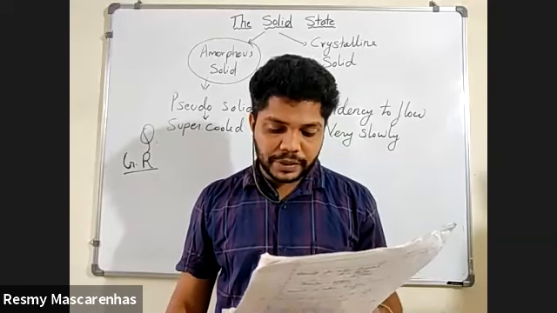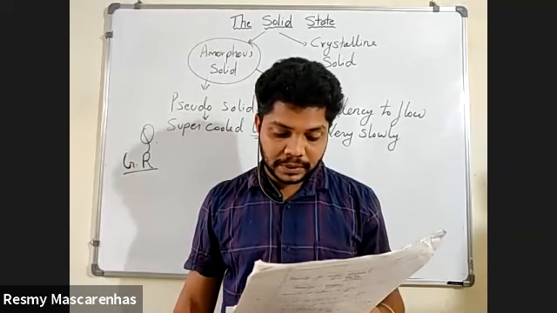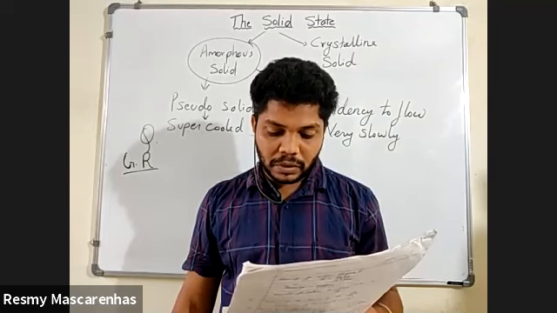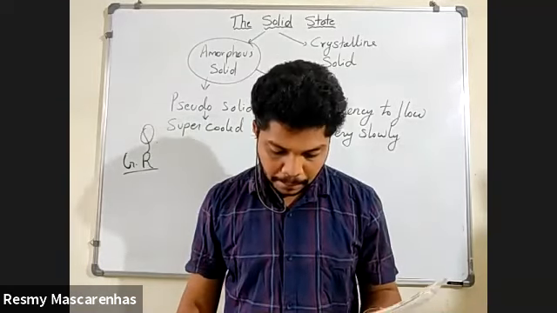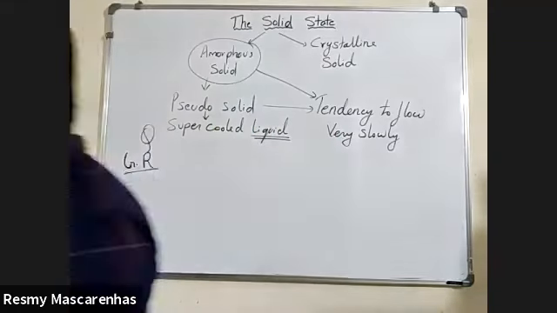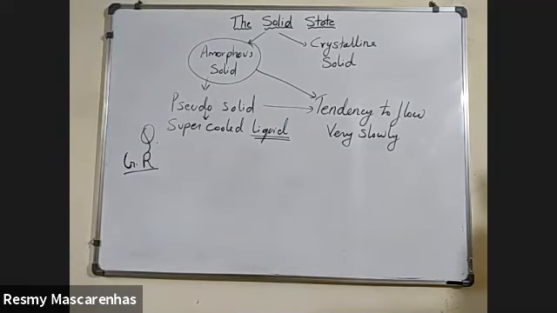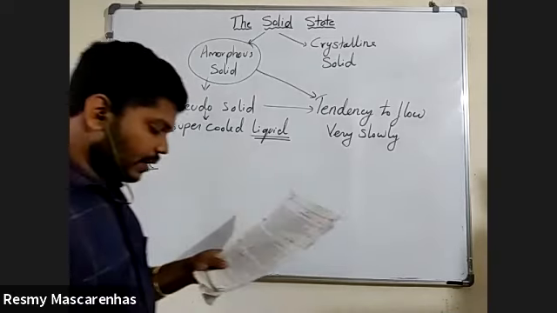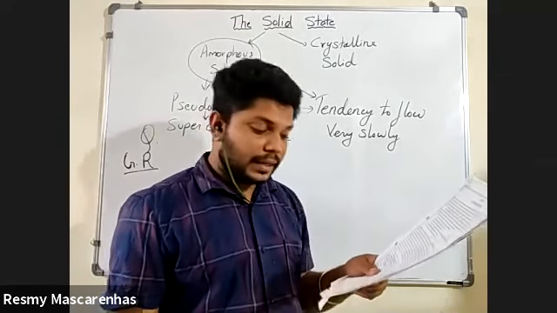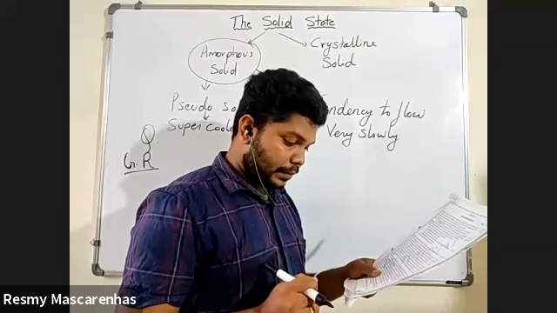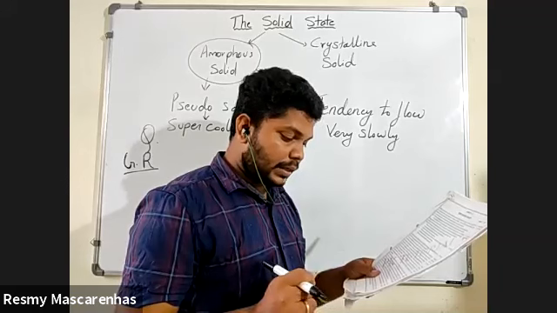Glass panes fixed to windows or doors of old buildings are found slightly thicker at the bottom than at the top.